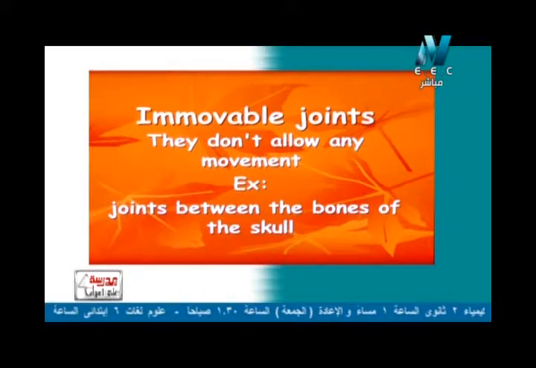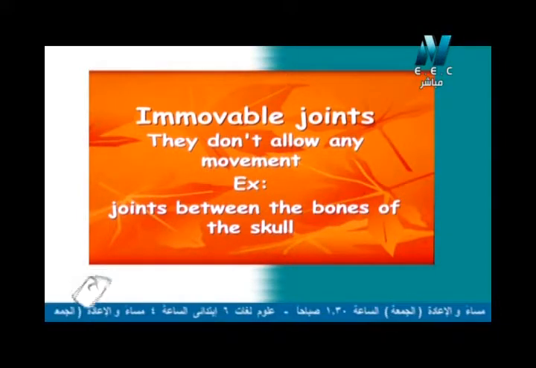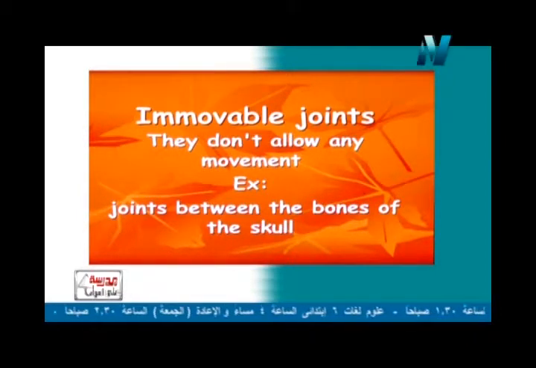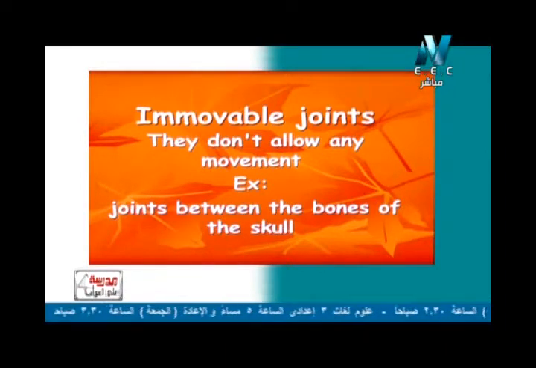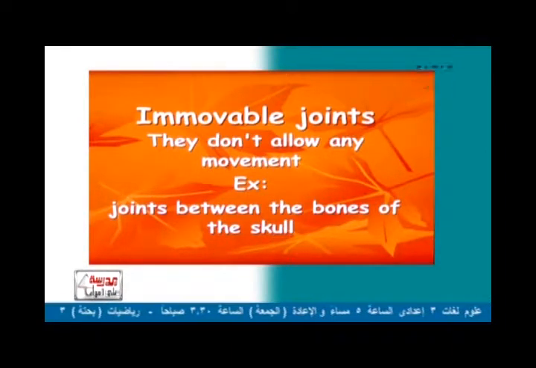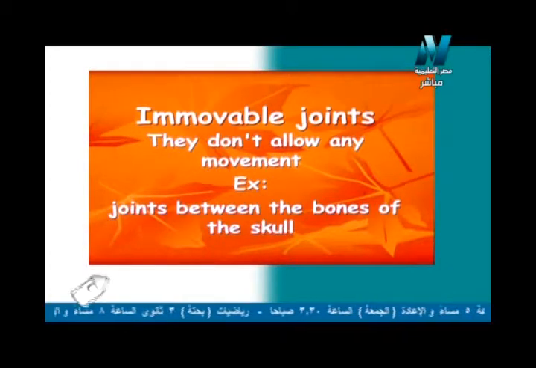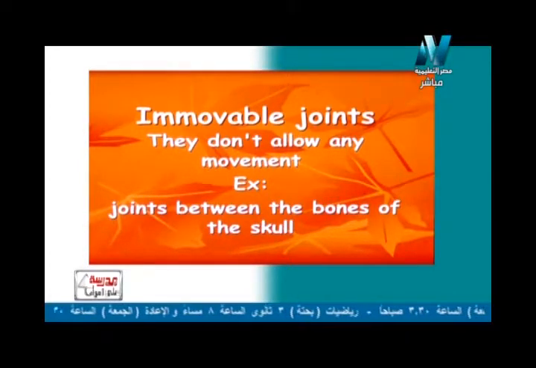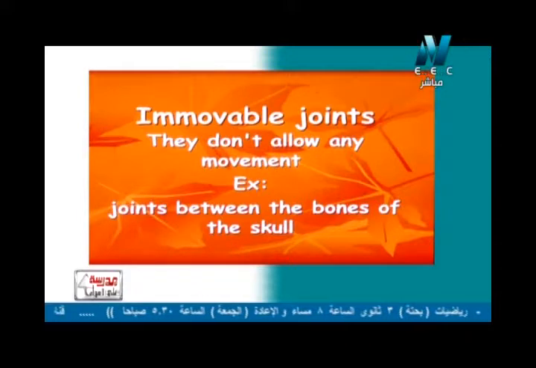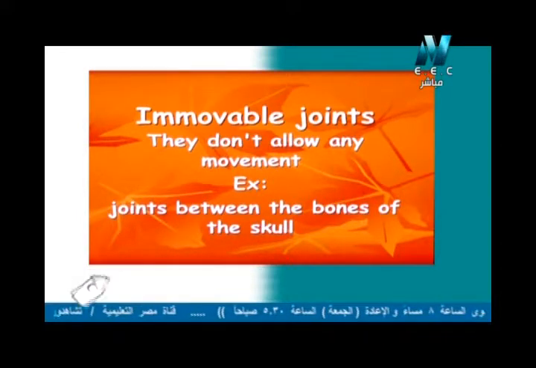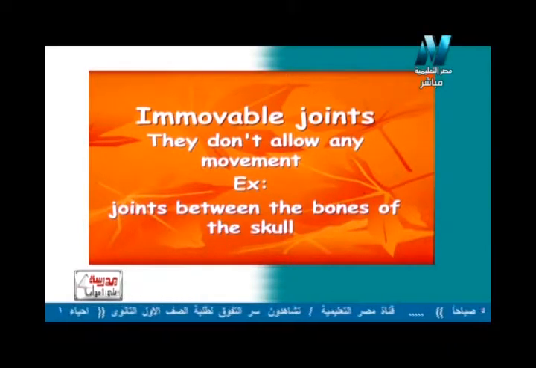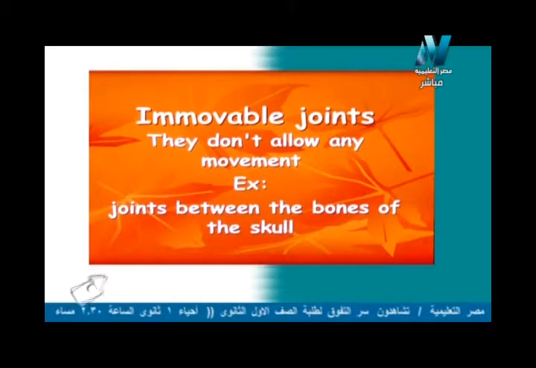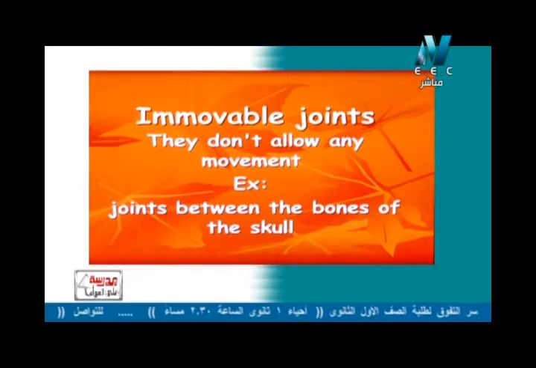So the joints between the bones of the skull we call immovable joints, which means they don't allow any movement. So again, immovable joints don't allow any movement, such as the joints between the bones of the skull. It's the only immovable joint example in our body.